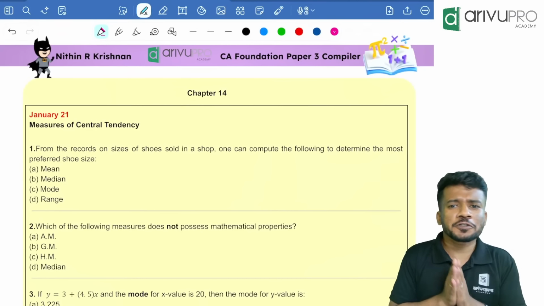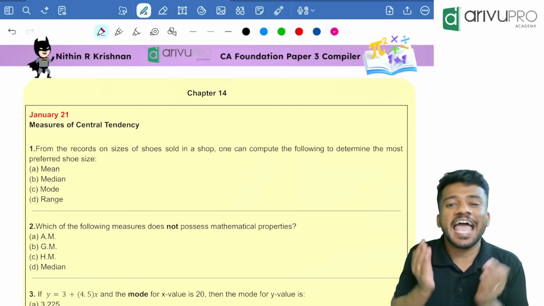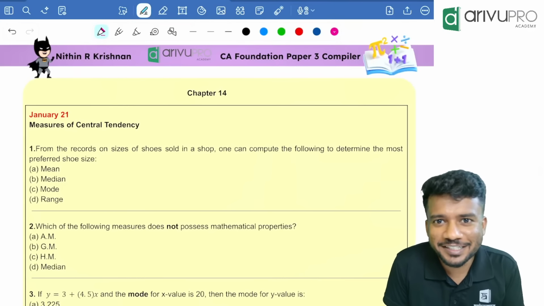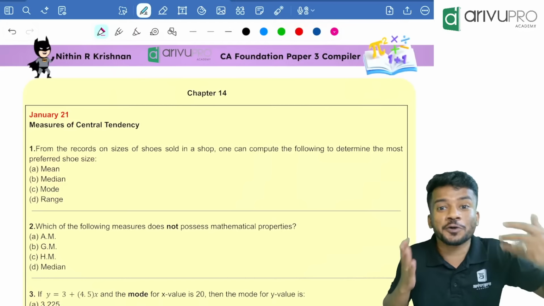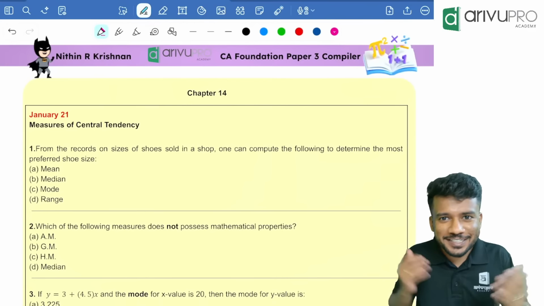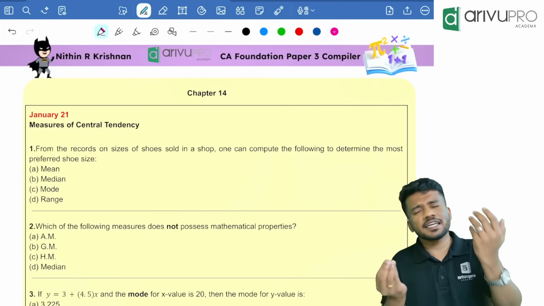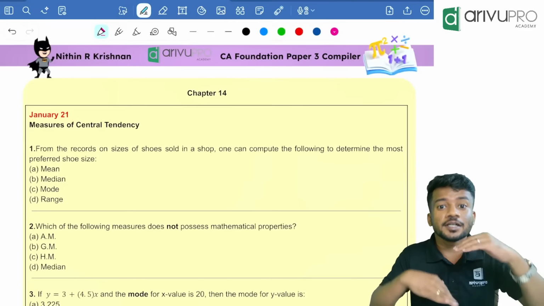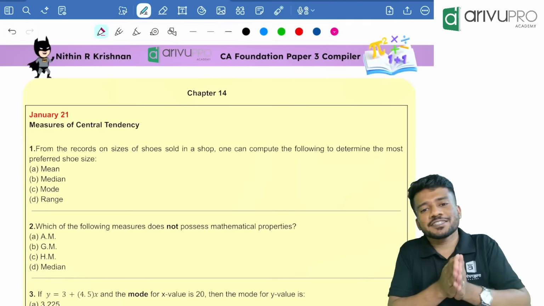Today we are going to discuss chapter number 14, which is measure of central tendency and dispersion. We will be covering all the questions from the last 12 attempts in this session. That's why I started early, because there were a lot of questions, because the weightage of this chapter is very high, right? We are getting around 10 to 13 or 14 marks from this chapter on a usual basis. That's why we started early and we will end it late also. I'll try to finish it ASAP.